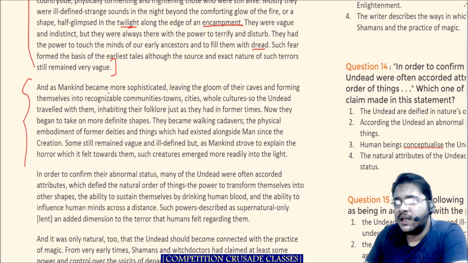And as mankind became more sophisticated, leaving the gloom of their caves and forming themselves into recognizable communities, towns, cities, whole cultures, so the undead traveled with them, inhabiting their folklore just as they had in former times. Now they began to take on more definite shape. They became walking cadavers, physical embodiments of former deities and things which had existed alongside man since the creation.